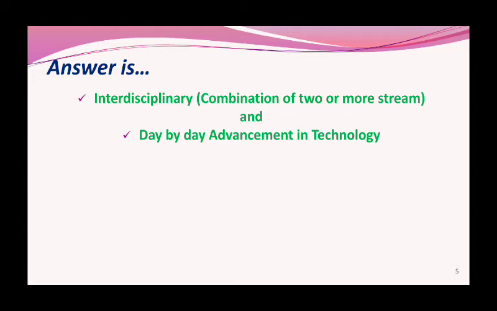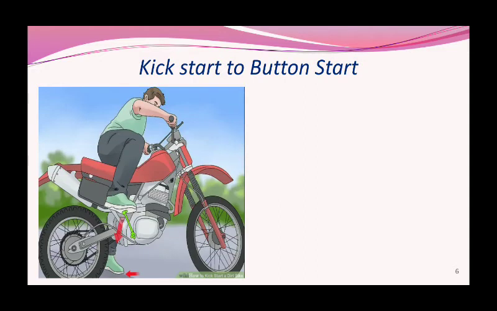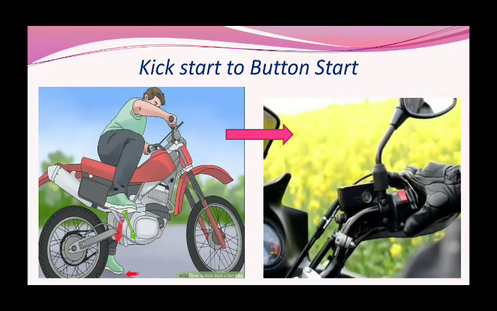For example, the first example: kick start versus button start two-wheeler. In the first image you can see that 5 to 10 years before, we were starting bikes with a kick, but now we use a button start. The button is part of an electric circuit by which it produces a spark and the engine starts. This is an application of basic electrical and electronics implemented in automobile engineering or mechanical engineering.